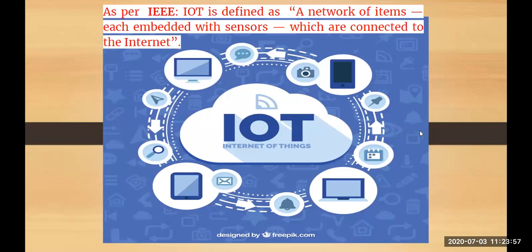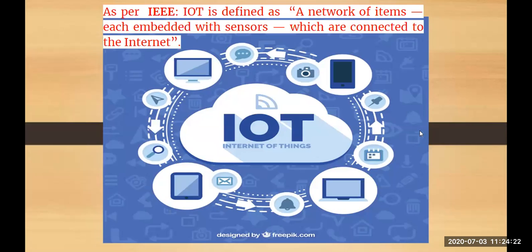When we talk about the internet, everyone of us knows that it is a public network. It helps us to connect with remote servers, cloud servers, and other platforms. Basically, the internet helps us to send, receive, and communicate information. Next comes things. In the context of IoT, a thing is nothing but an entity or a physical object.